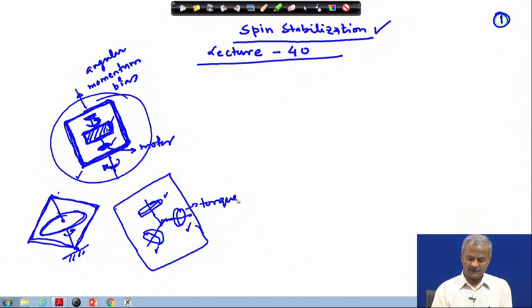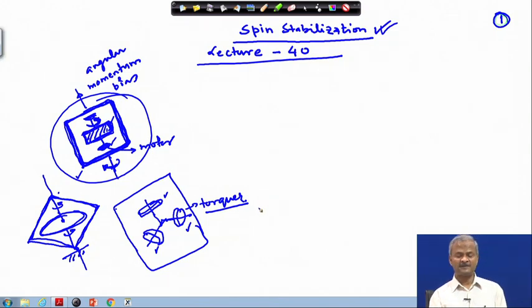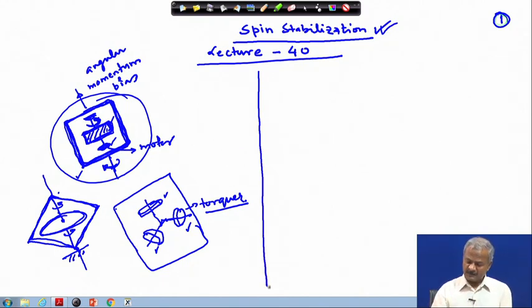So it acts as a torquer, but if it is moving at a constant speed, if its speed is maintained, then it will try to point in a particular direction, and this is what we are studying in this particular topic. Spin stabilization refers to the case where the satellite is set into motion along one of the axes, and thereafter the satellite keeps rotating along that axis. It may be that because of internal friction the wheel may start dying out, so you would like to maintain the same angular velocity.